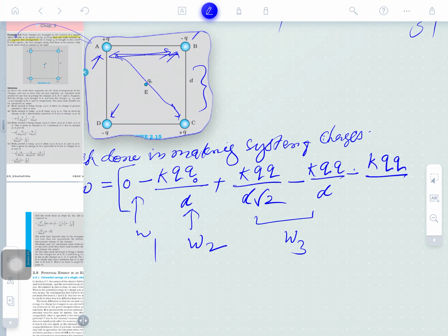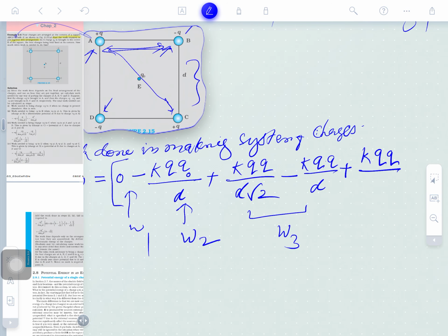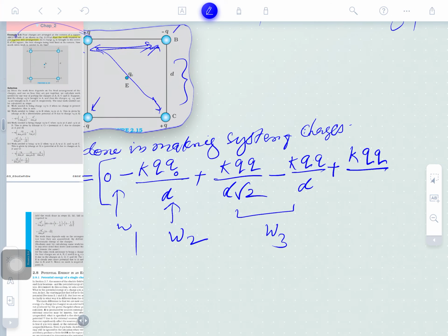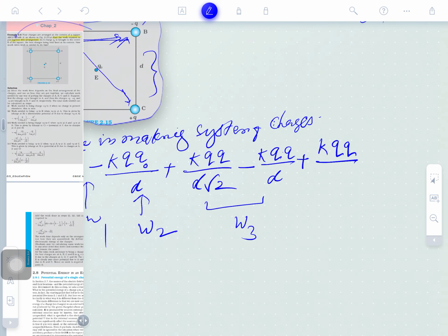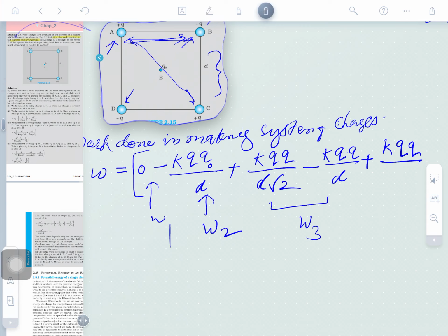Work done against positive means positive will be taken. Now, what is the distance here? In bringing B, this work done is C, and the diagonal is here, and against this D is to be given. Now we are bringing the D charge against positive. So the D charge against A will be taken as negative. So here we write negative.